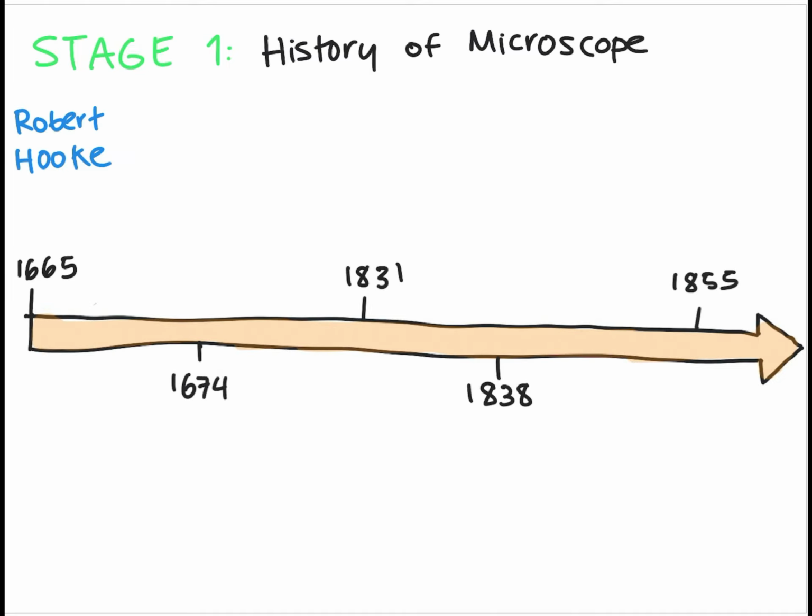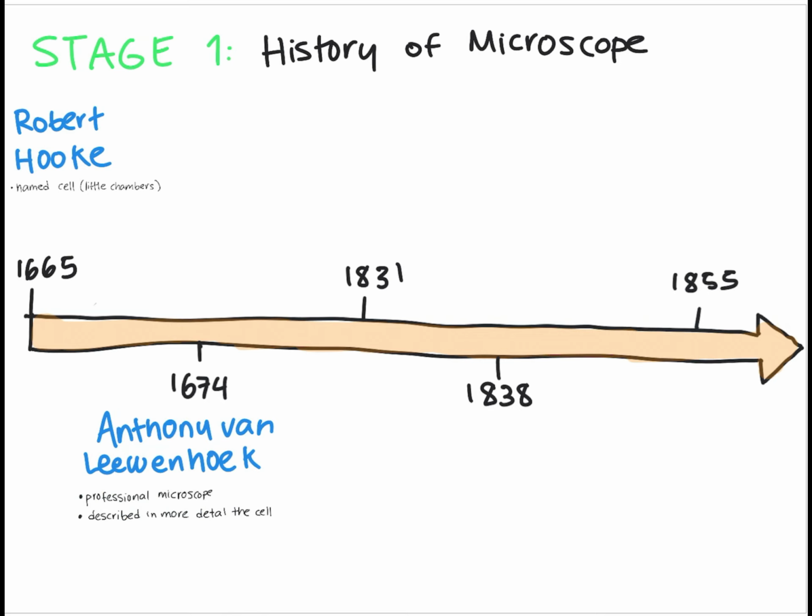Robert Hooke inventó el microscope y él llamó a las células cellulae, que significa little chambers. Luego, Anthony van Leeuwenhoek was the first guy to actually build a microscope. Robert Brown discovered the nucleus.